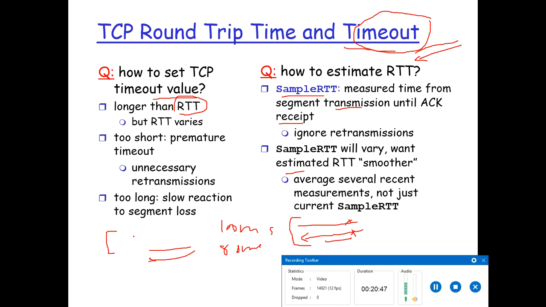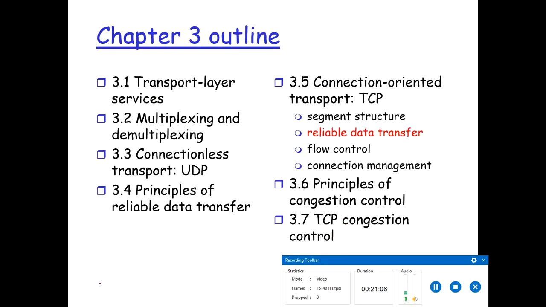So TCP maintains an average called estimated RTT of the sample RTT values, and after obtaining a new sample RTT, TCP updates the estimated RTT by using the formula. We are not going to discuss the formulas much in detail. Alright, so that was the segment structure.